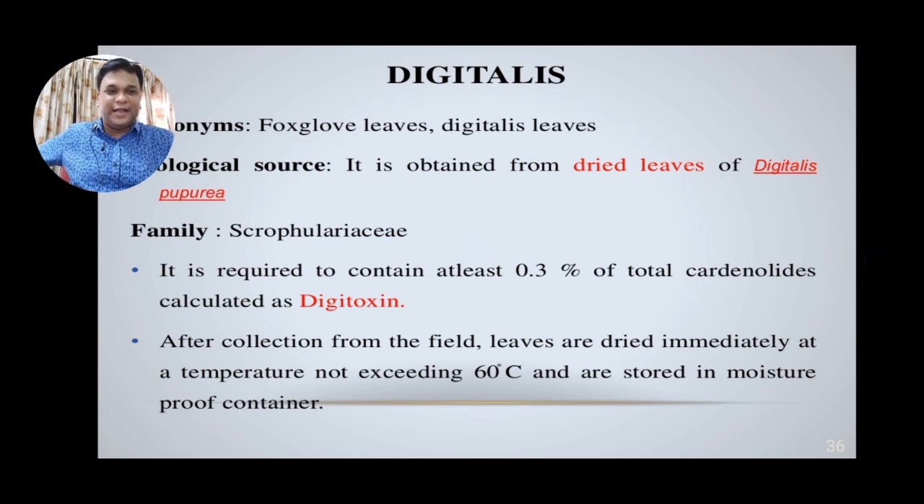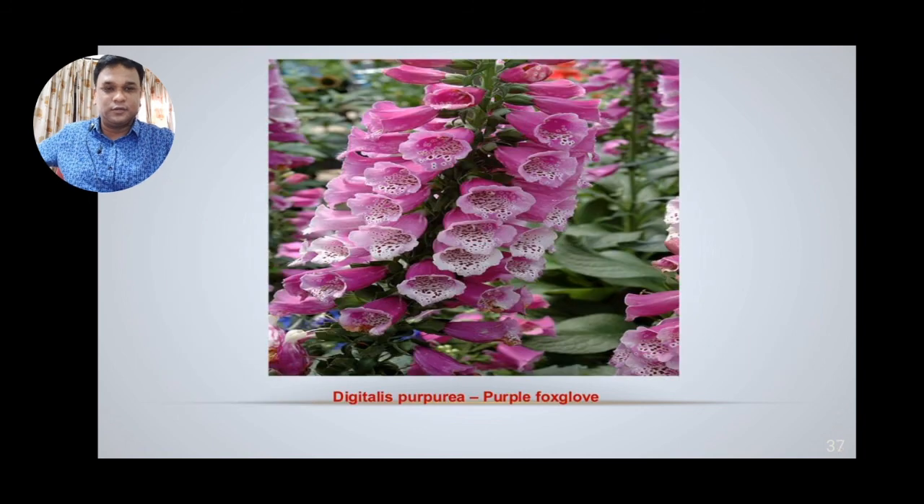For assay purposes, it is required to contain pure dry digitalis or digoxin in a pure form. It contains at least 0.3% of total cardenolides, calculated as digitoxin. After collection from the field, the leaves are immediately dried at a temperature not exceeding 60 degrees centigrade and stored in a moisture proof container. Here is the beautiful flower of Digitalis purpurea, and these are the leaves, that is the morphology.